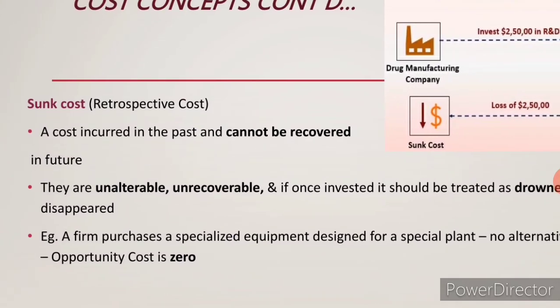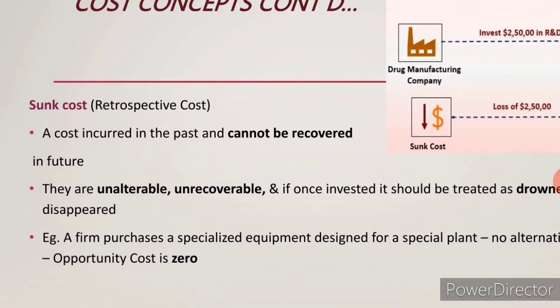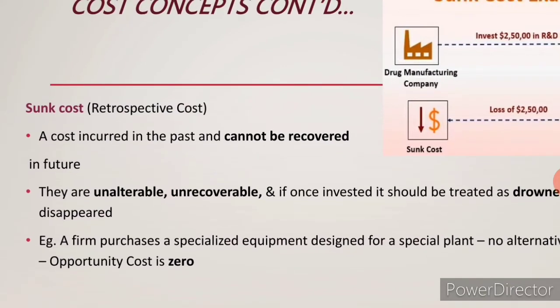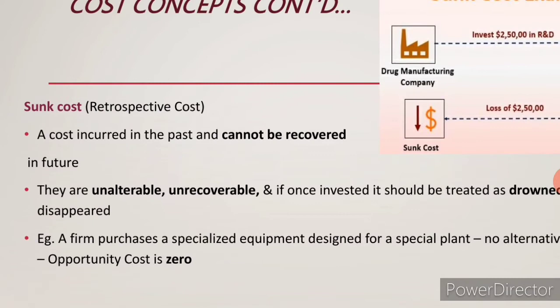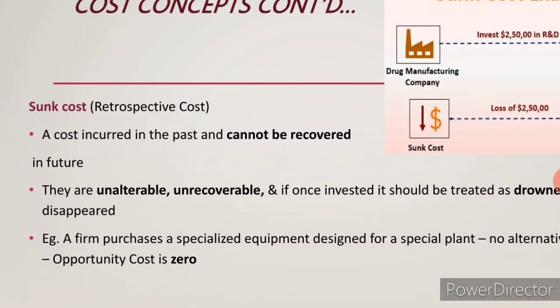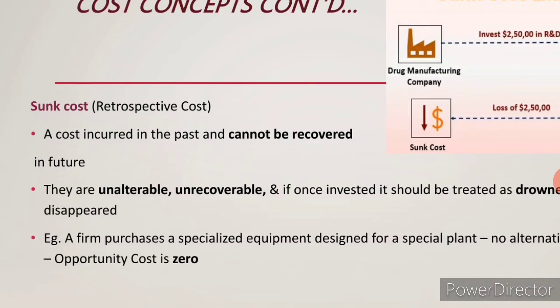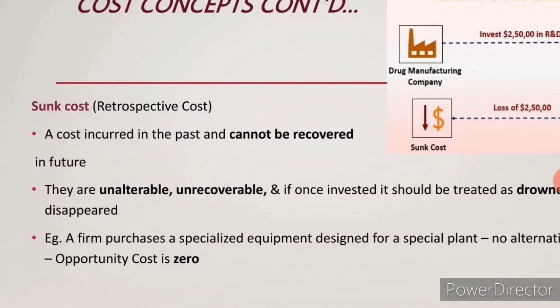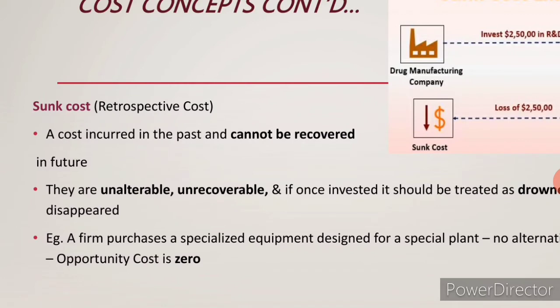For example, now at present a new technology has been adopted. So, the producer has spent 20 lakhs in order to purchase a new technology. But in the future, the technology will have changed. So now he has to prefer another new technology. But he has already incurred 20 lakhs, that is, he has spent 20 lakhs in purchasing a technology.